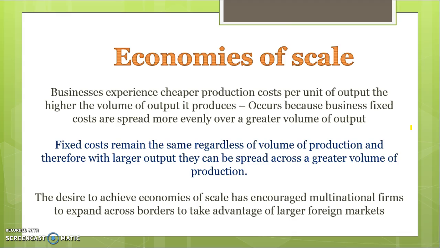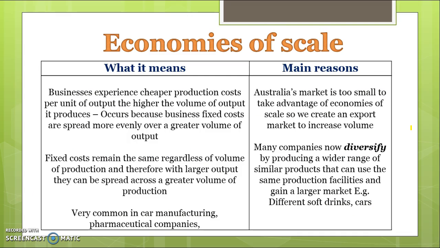So the desire to achieve economies of scale helps firms to reduce their production costs, and the bigger that a company is, the more that it can spread those fixed costs over a larger volume of output. And therefore that provides the incentive, and this is the key link to globalization: if they can spread those fixed costs over more output, there's an incentive to sell to a much larger market base, so that they can lower their costs per unit of production.